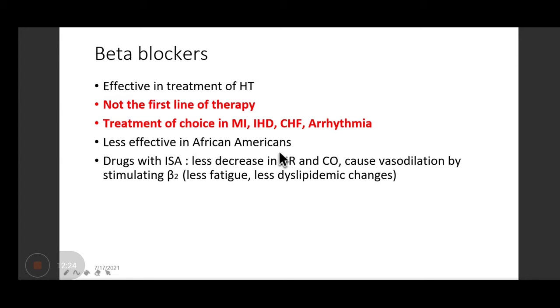They are less effective in African Americans, again the same RAS thing. The beta blockers which have intrinsic sympathomimetic activity, drugs like pindolol, will cause less bradycardia and less decrease in cardiac output. Also, they can cause vasodilatation by stimulating the beta 2 receptors. As a result, there will be less fatigue and fewer dyslipidemic changes.